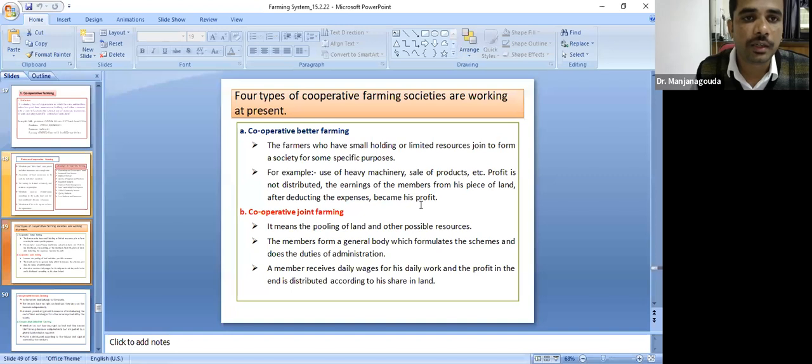The 4 different types of cooperative farming begin with cooperative better farming. What do you mean by this? The farmers who have small holdings or limited resources join to form a society for some specific purpose. That is cooperative better farming. In cooperative joint farming, the members form a general body which formulates the schemes and other duties of the administration. Here, there is pooling of the land and other possible resources, and they practice the farming together.